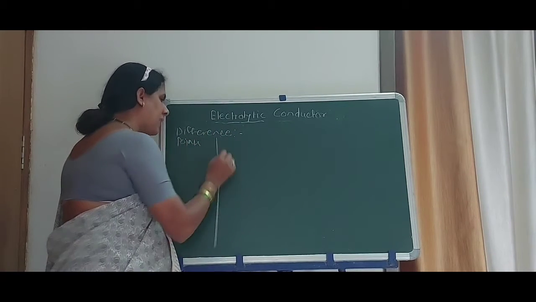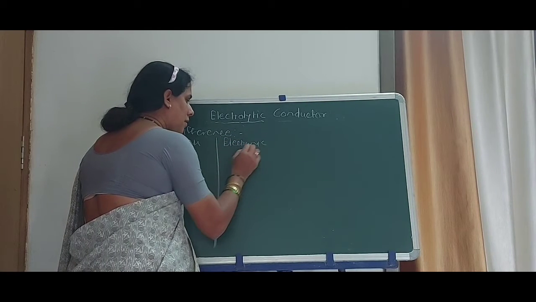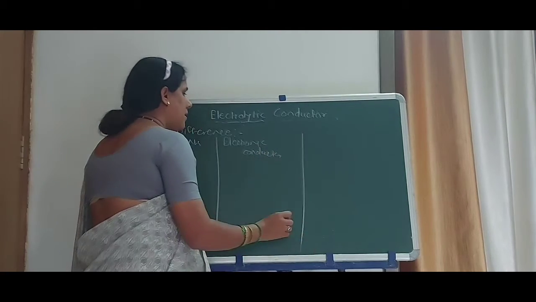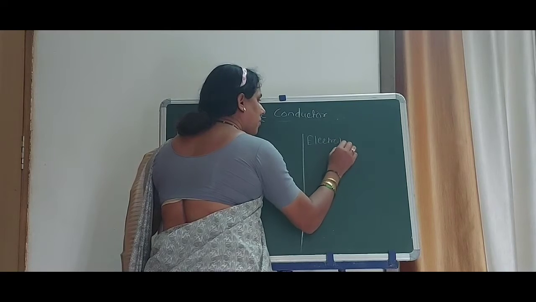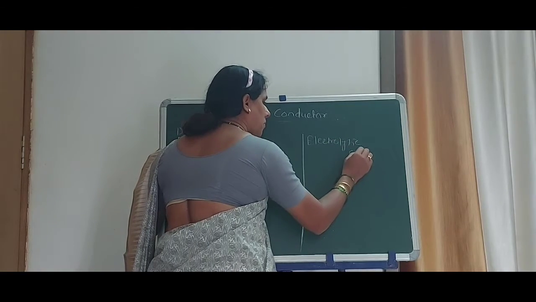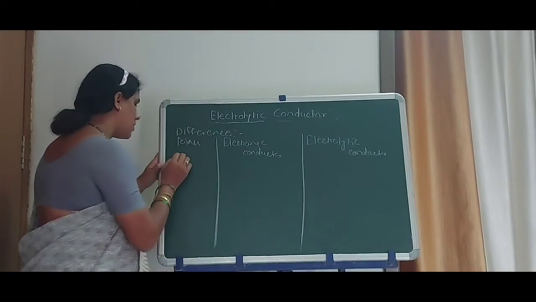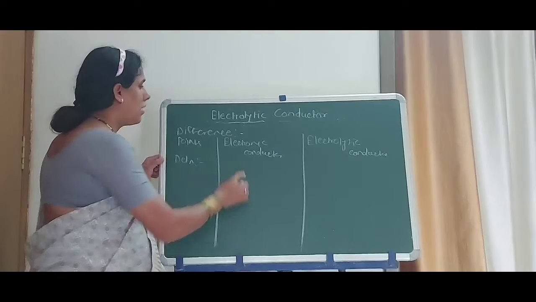Points: first, electronic conductor, and second, electrolytic conductor. First, write the definition.